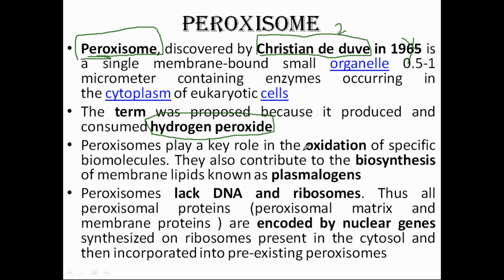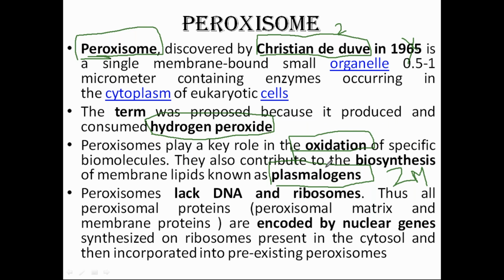Fine. Peroxisomes play a key role in oxidation. We will see which kind of oxidation is very, very important. And they help in the biosynthesis of a lipid called plasmalogens. Very, very important. This is again asked for a 2 marks question. Peroxisome is very important because it makes this kind of lipid.